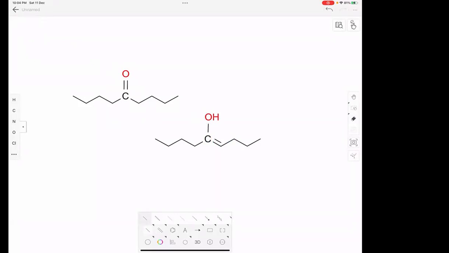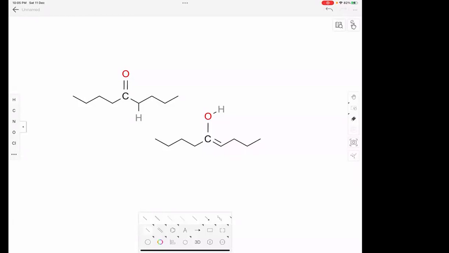Okay. So basically what happened was, I'll put a bond here and I'll put a hydrogen here just to show you clearly. Now this hydrogen actually came from this alpha hydrogen. This hydrogen somehow got separated. It left the electron there, so it became a pi bond. And that hydrogen went and formed a bond with oxygen. Now everything is neutral.